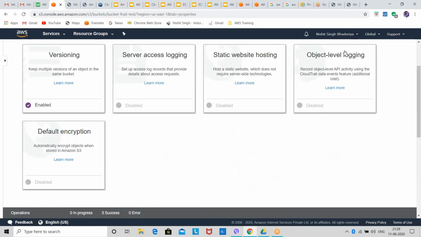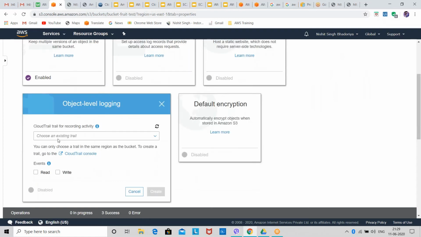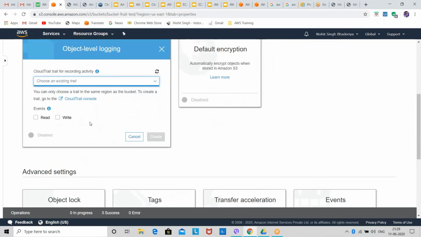Then we have object level logging. I've told you what object level logging is. You can directly select the CloudTrail. For that you need to create a CloudTrail first. Then you can select the CloudTrail, and then select the event, for which event you want CloudTrail to work upon, for read or for write. In that way you can create object level logging.